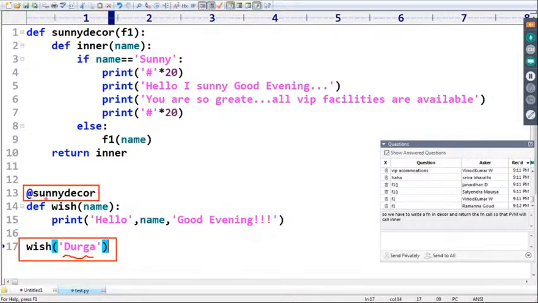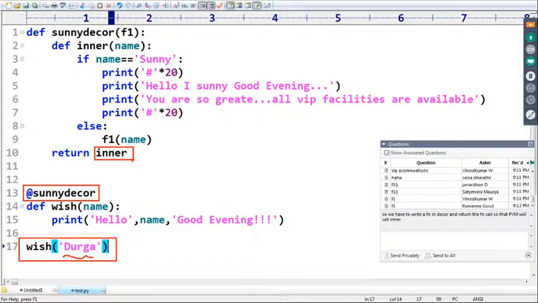Oh, decorator configured, name is sunny_decor. Immediately sunny_decor is going to return some inner. That inner function by default is going to execute.